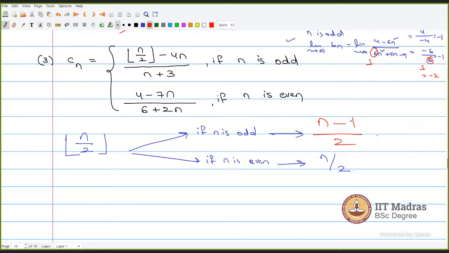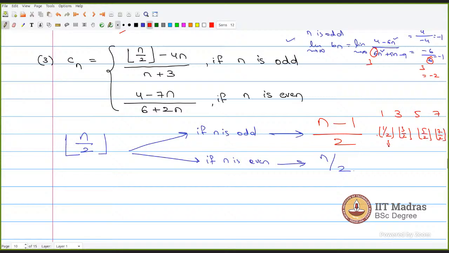You can check. So you take a few values. Here n is odd, right? So I can take 1, 3, 5, 7. What will be the floor of 1 by 2 value? Floor of 0... 3 by 2, floor of 5 by 2, floor of 7 by 2.